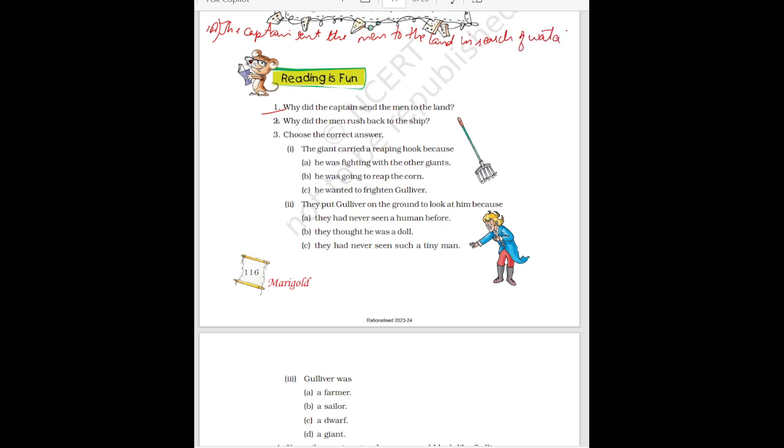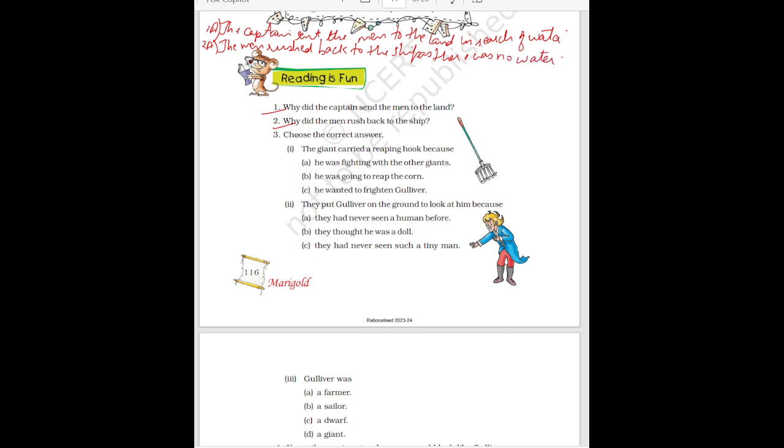Then next one is, why did the men rush back to the ship? So the answer will be, the men rushed back to the ship as there was no water.